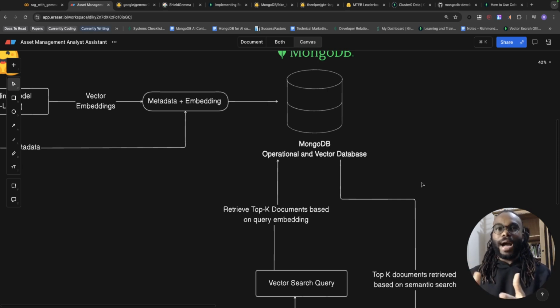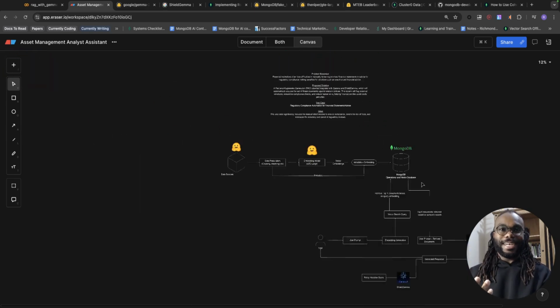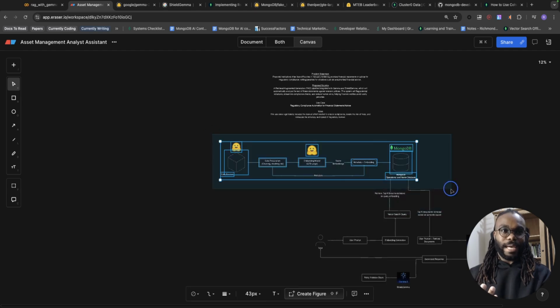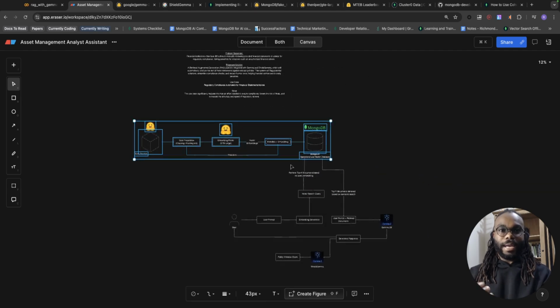The reason you would use MongoDB in this case is that you're able to perform vector search queries alongside your typical traditional queries, such as text search or lexical search. So that is the ingestion process of this pipeline.